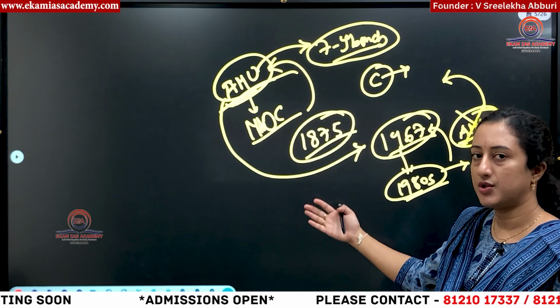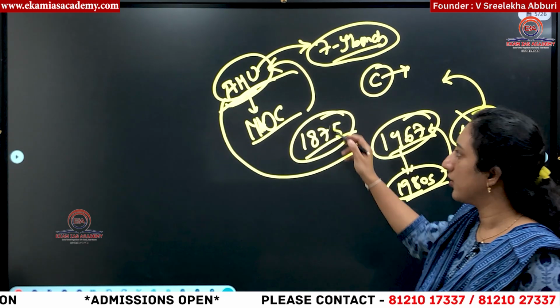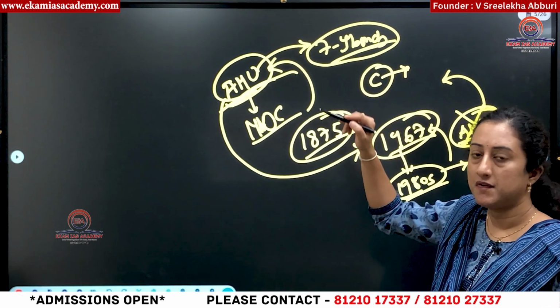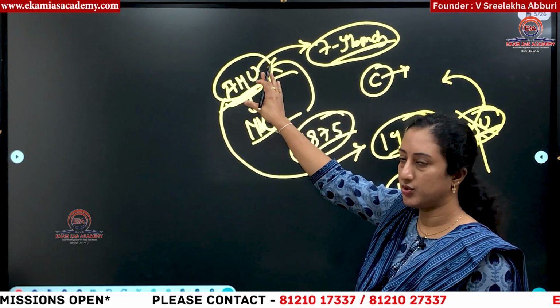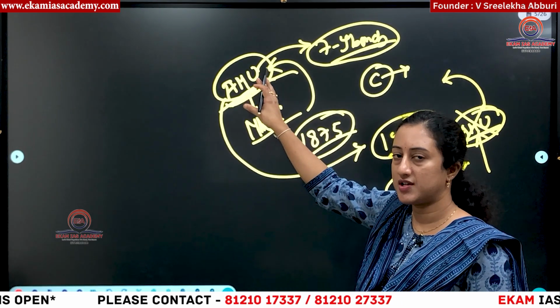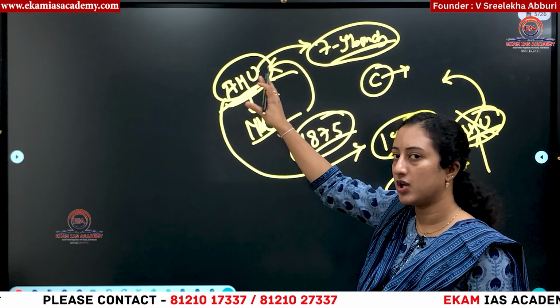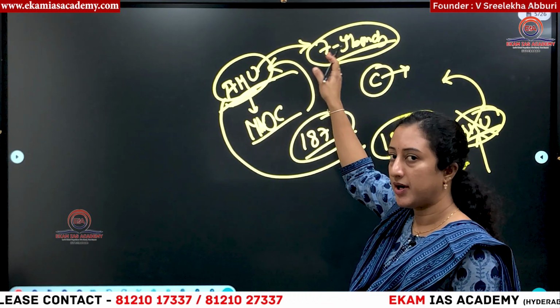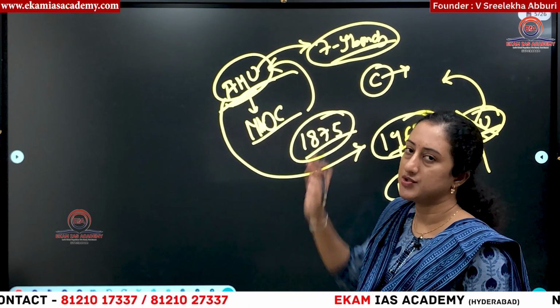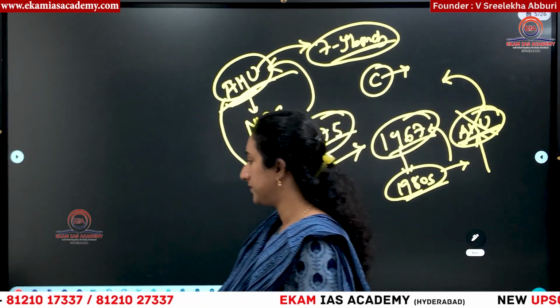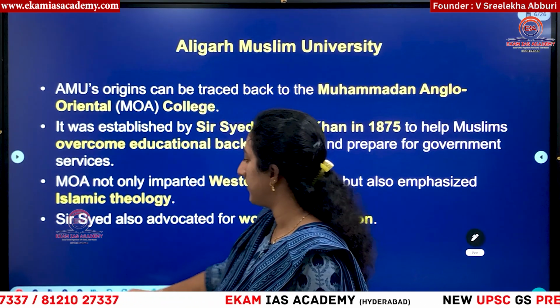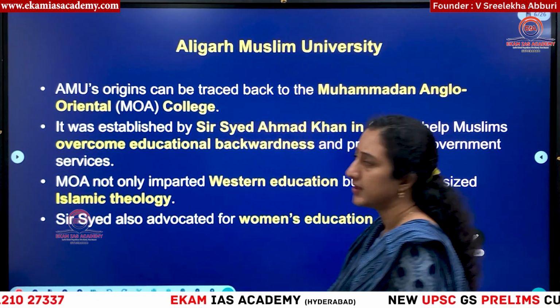So why this is in news is all this you have to know, because this matter of whether this Aligarh Muslim University is eligible for the minority educational institution tag or not is being checked now by a 7-judge constitutional bench in Supreme Court, okay. That is the backdrop of this issue. Now we are going to discuss what is its background, okay.